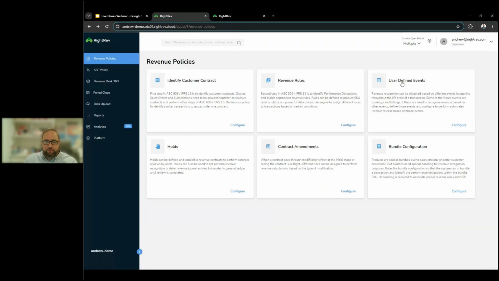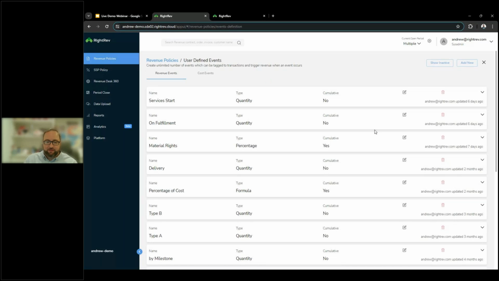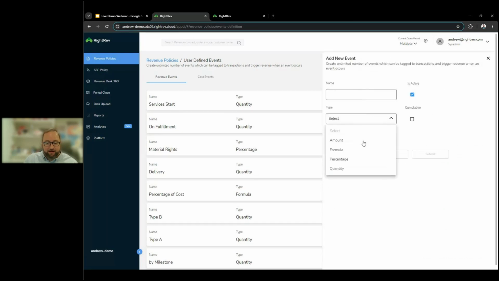I mentioned the idea of user-defined events. So this is where we'd actually set up that defined event. You would name the event. We're going to choose how we're going to input that information or how we're going to receive that information into RightRev. Is it going to be an amount that we're going to be given that's going to recognize a formula of some kind? We talked about percentage of completion, so it'd be a percentage. Or is it going to be quantity based, where maybe we've sold 10 items or a quantity of 10 items and we're only fulfilling 2 at this point? And then additionally, as I mentioned earlier, we have the idea of setting each of those up as cumulative or non-cumulative.